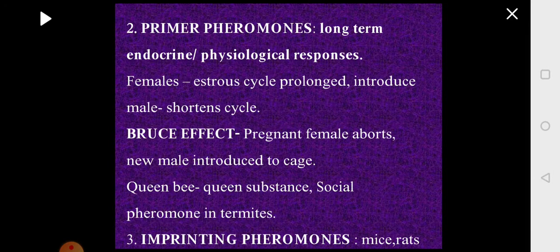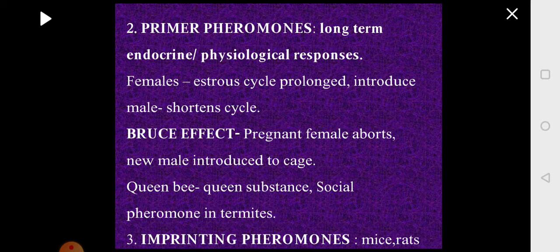The second type of pheromone is called primer pheromone. Unlike the first one, the releaser pheromone, the primer pheromone will bring about a long-term effect in the receiver. It acts on the endocrine glands and brings about physiological responses in the body. Let us see an example.